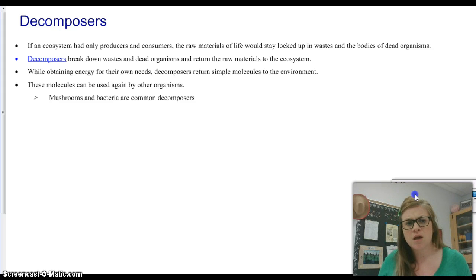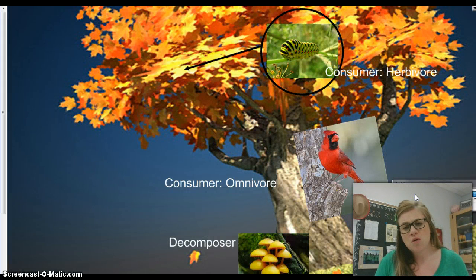Let's take a look real quick at an example here. So let's look at the roles here. We have a tree, a maple tree, a caterpillar, a cardinal, go birds, and a decomposer, which is the mushrooms. So here our producer is the tree. The role that the tree has is to produce oxygen and actual plant life that other organisms can consume. So the leaves on the tree provide food for the caterpillar. That caterpillar is then eaten by the cardinal, which is in this case an omnivore. They eat both seeds and worms and caterpillars for survival.